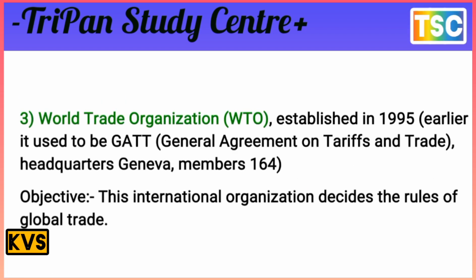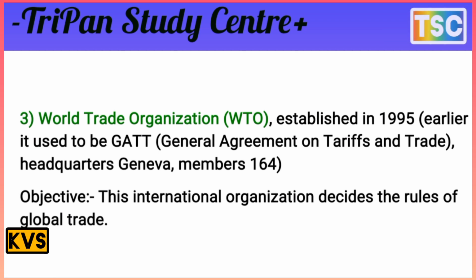The next one, World Trade Organization, means WTO. The WTO was established in 1995. Earlier it used to be GATT, the General Agreement on Tariffs and Trade. The headquarters is in Geneva and the total members are 164.